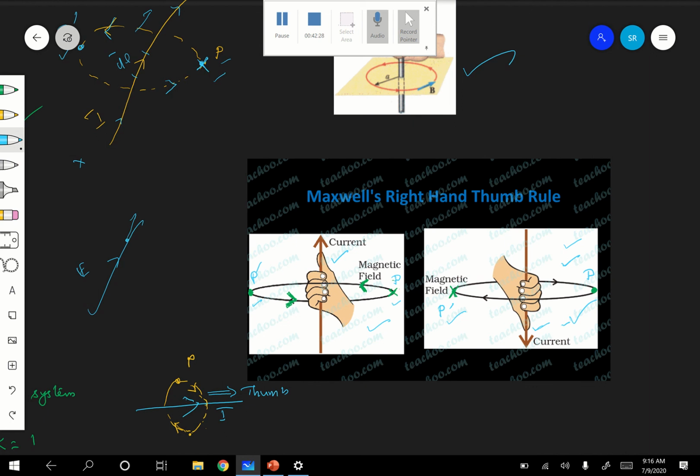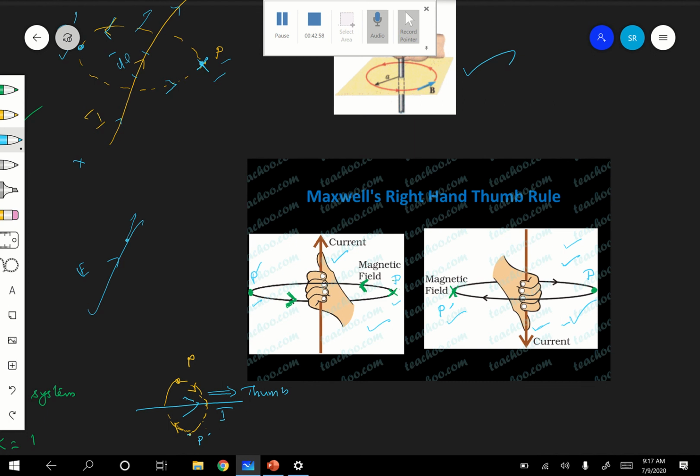It will be upward, the direction of dB will be upward, and at P dash, the direction of the magnetic field will be downward. Are you following, children? Hope you are following.